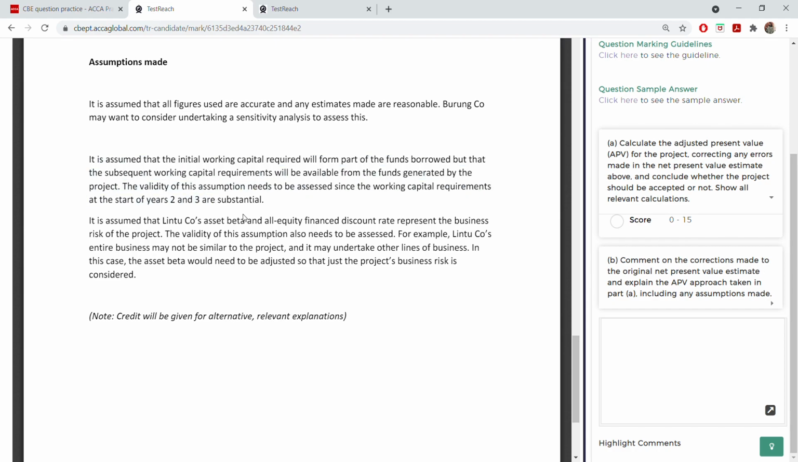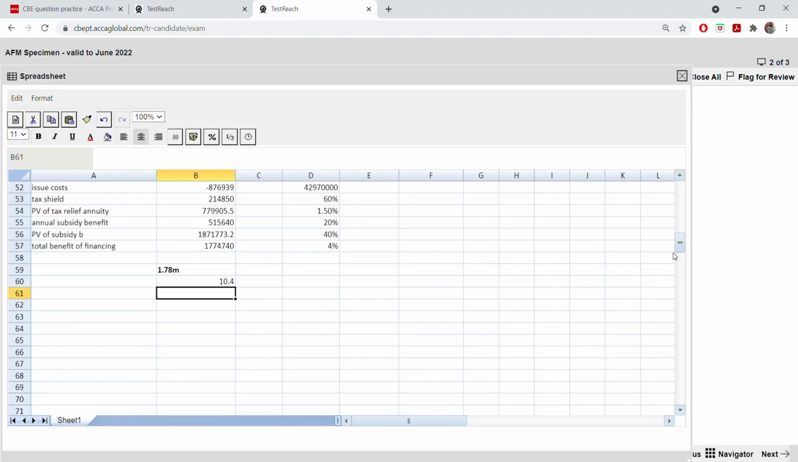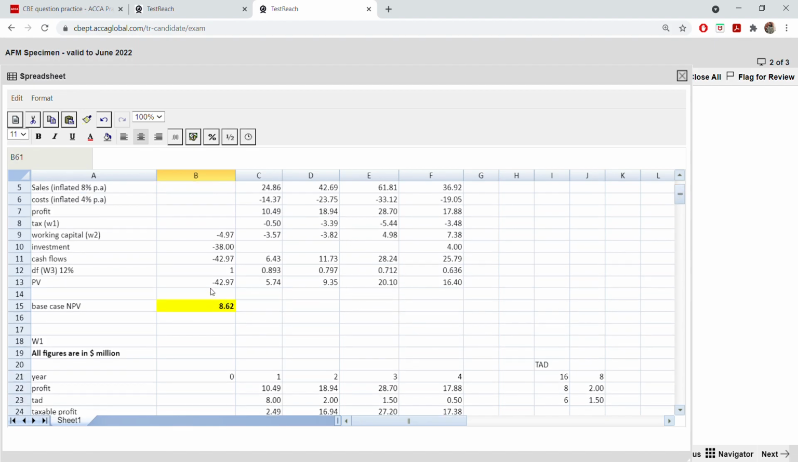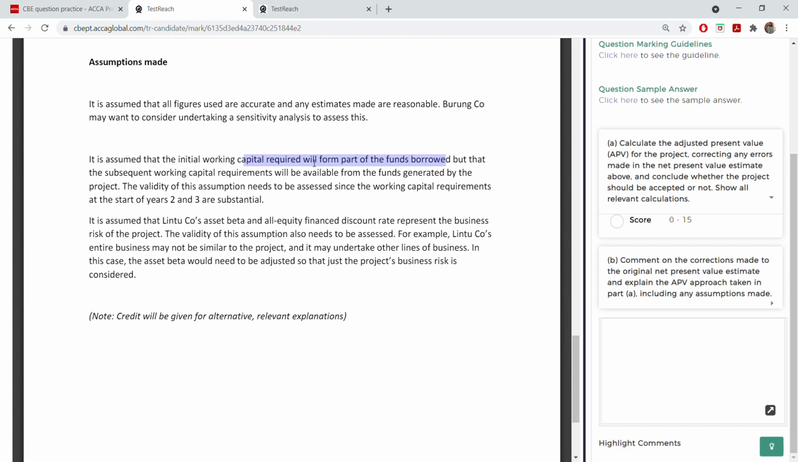Now let us go to the second assumption. What is the second assumption? It is assumed that the initial working capital required will form part of the funds borrowed. Right? You see under this one, where is that answer? Under this borrowed fund, 42,970,000. It included this one also. This working capital also is there with this 38 million. So that is an assumption that for the funds you need to borrow, this working capital will come under the investment requirement. It is an assumption, so you have to write it is assumed.